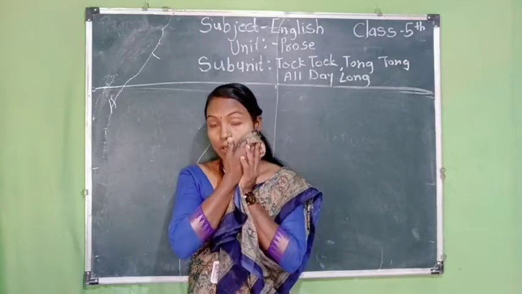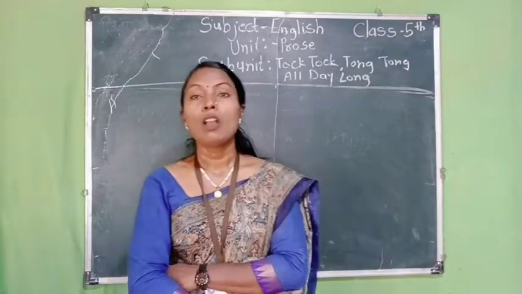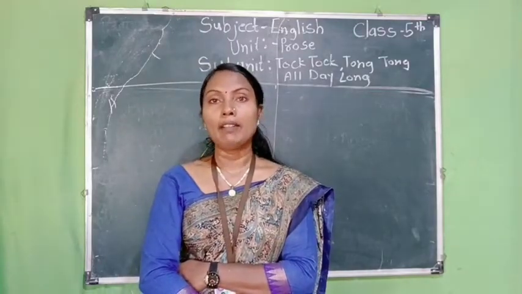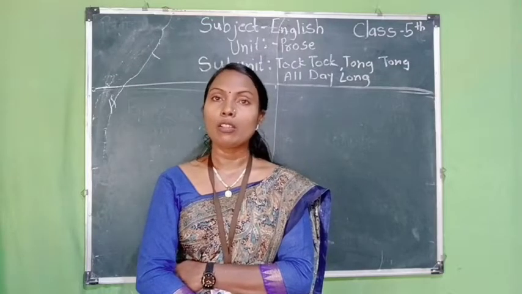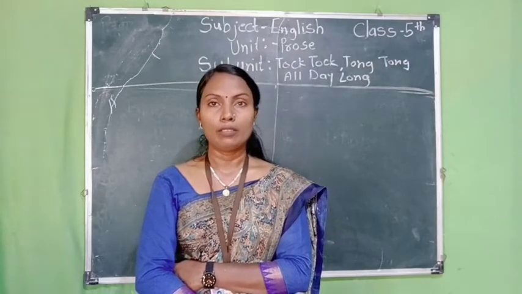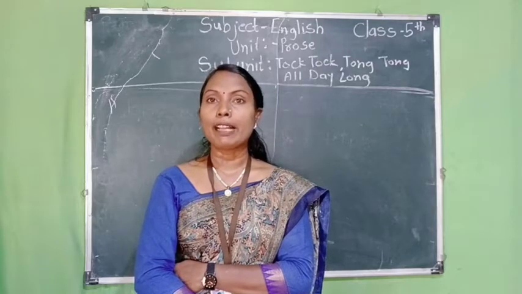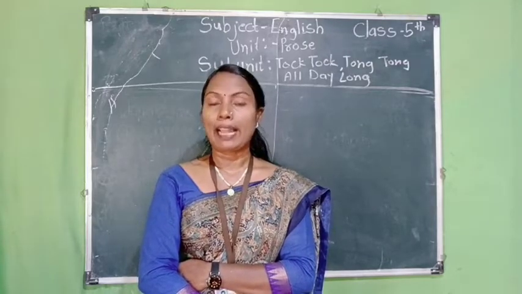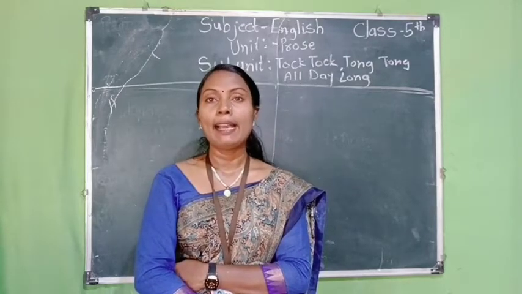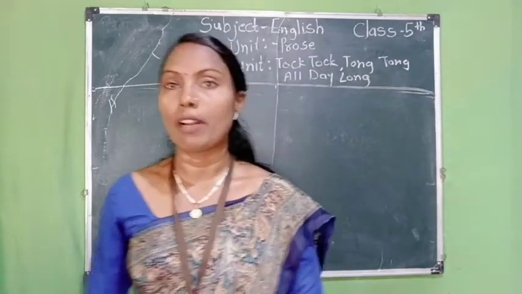Okay. So students, today we have learned the lesson named Tock Tock, Tong Tong All Day Long. Now after that, students, you must write down the homework for today, and then we will end our class.